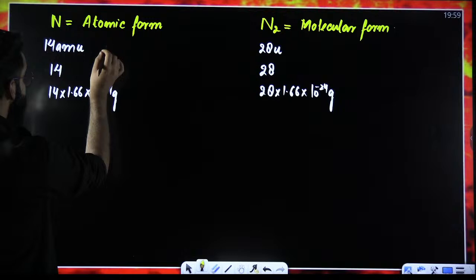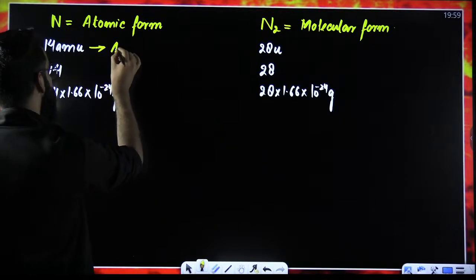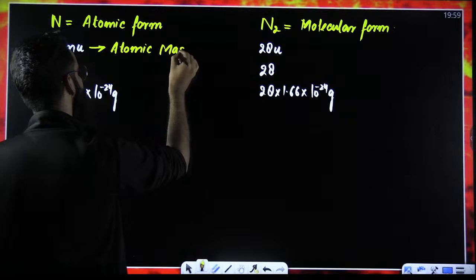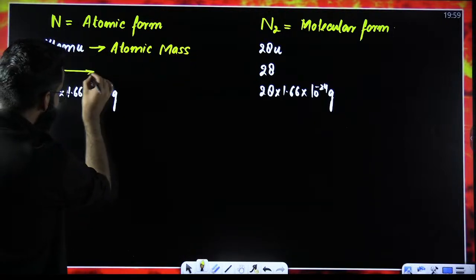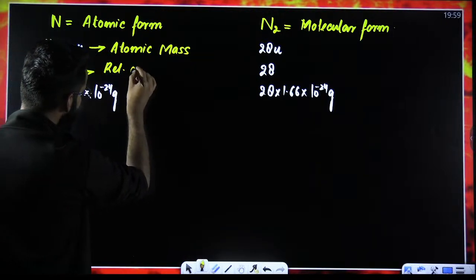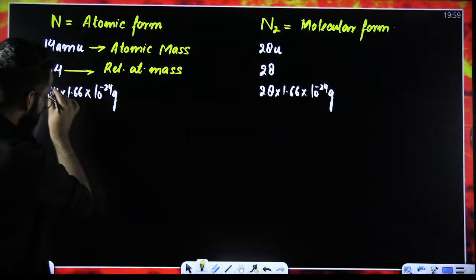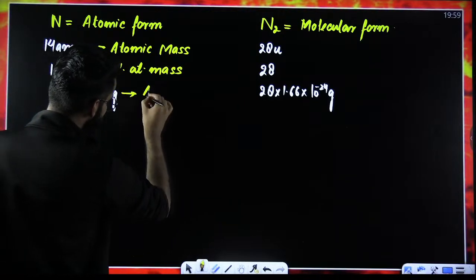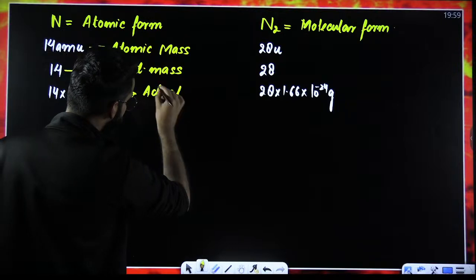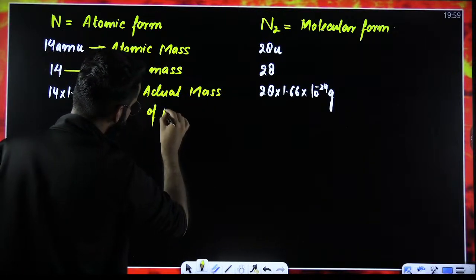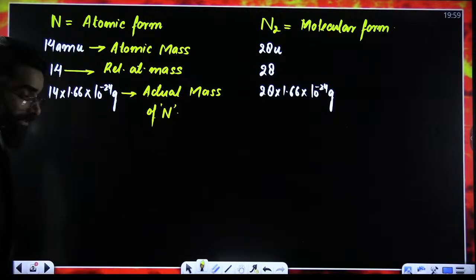First of all, nitrogen here is in atomic form. So this is something which you will be calling the atomic mass of nitrogen. What do you call this? This is the relative atomic mass of nitrogen. What is this particular term? This is basically going to be the actual mass. Actual mass of what? This is the actual mass of N.